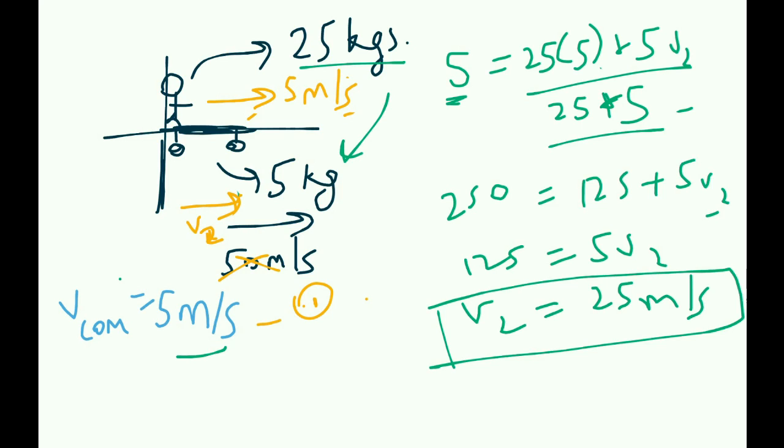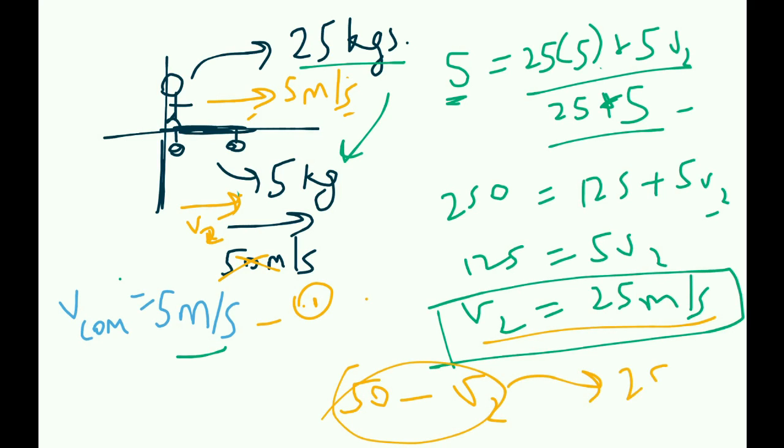And remember, if they ask what is the reduction in velocity, not what is the final velocity, it's going to be 50 minus v2. They might ask by how much the cart's velocity gets reduced, or something like that. So remember not to leave your answer with just v2. You're going to have to find this, and that's again 25 meters per second. So this is a simple way to use conservation of momentum along with center of mass. Thank you.